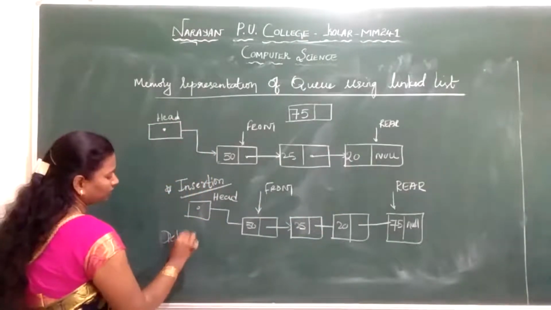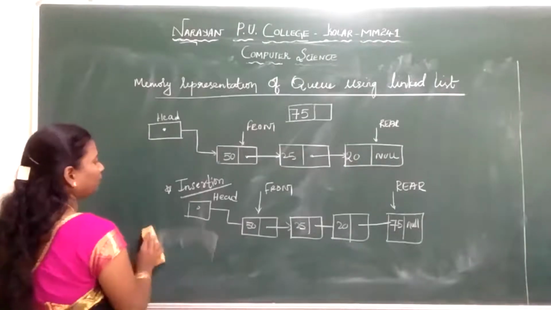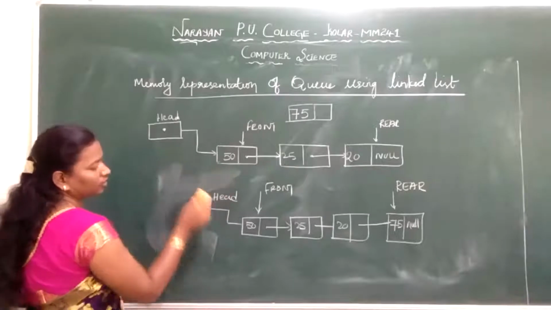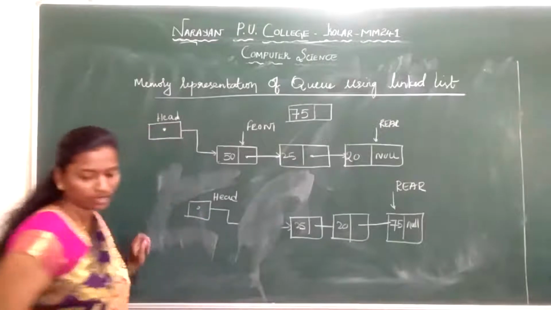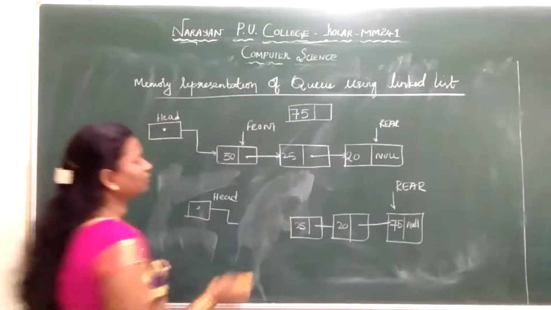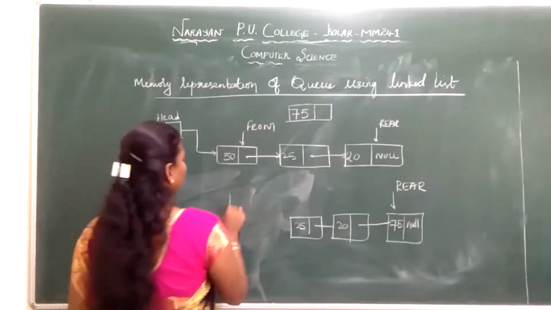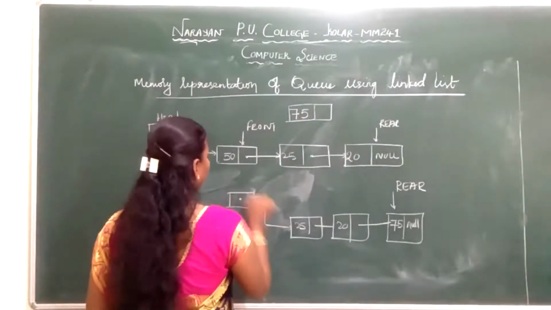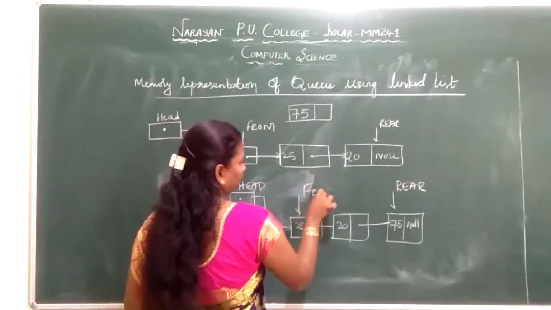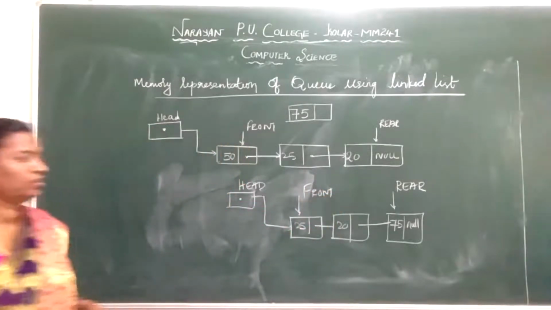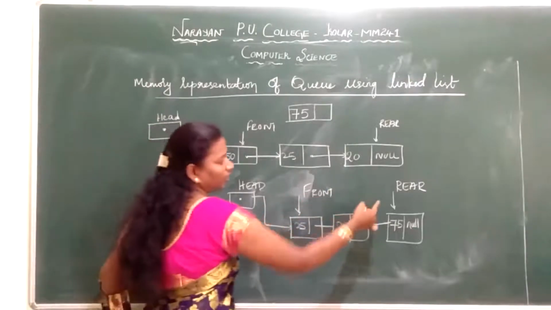Next is deletion. When I want to delete, obviously I have to delete here. First come, first served. Your first element inserted was 50, and now I removed that. This is your head field. Now this will be your front. So when I do a deletion, it always takes place from the front. When I do an insertion, it takes place at the rear.